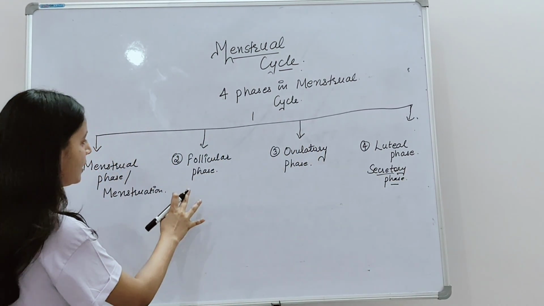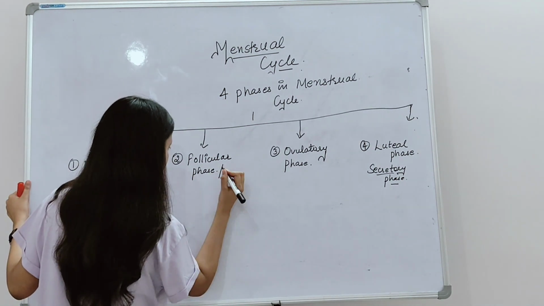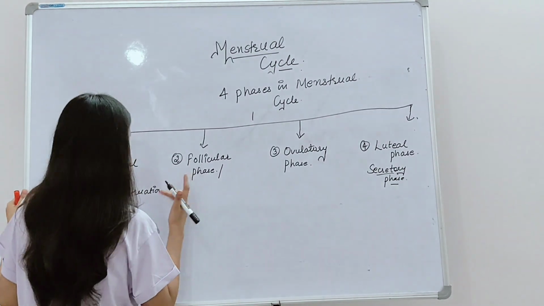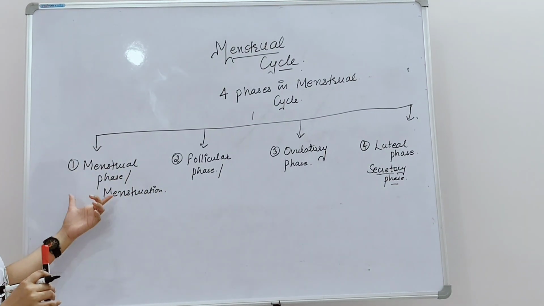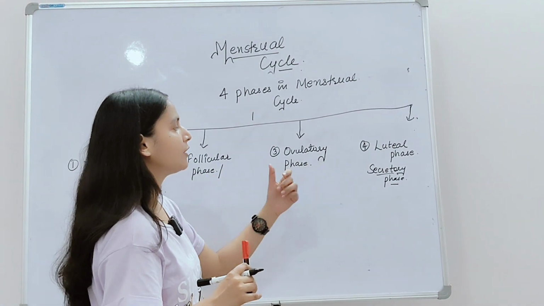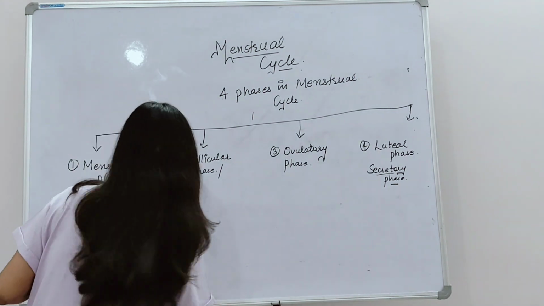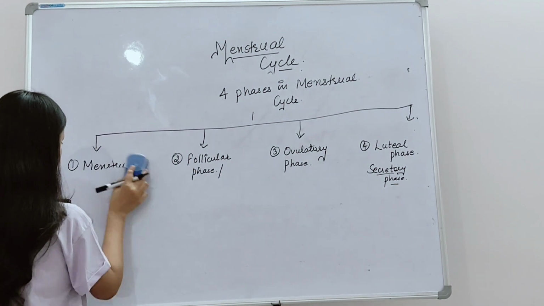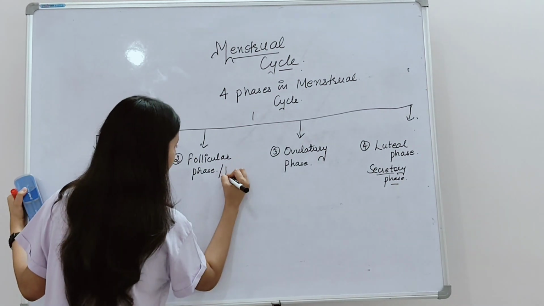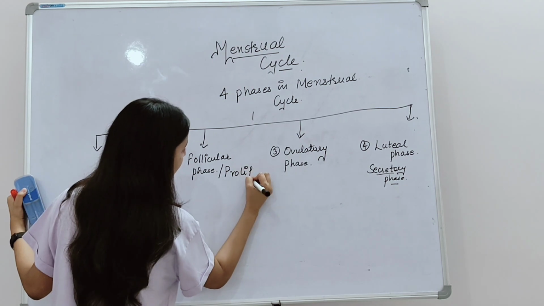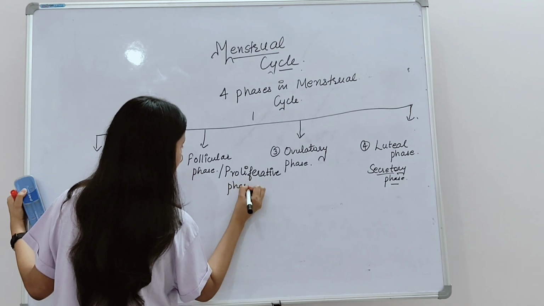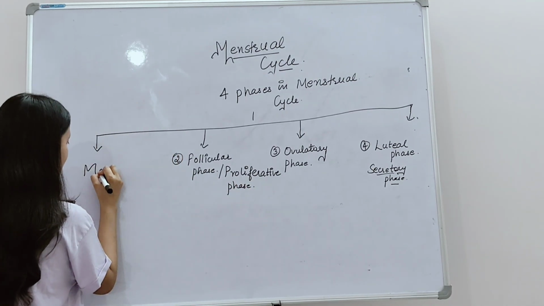And the follicular phase is also known by another name, I will tell you later on. Menstrual phase, or menstruation, follicular phase, ovulatory phase, and the last one is the luteal phase or secretory phase. Okay, so the follicular phase is also known as the proliferative phase. The first one was the menstrual phase.